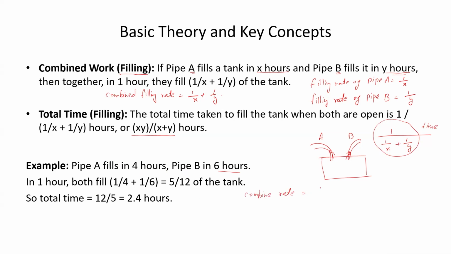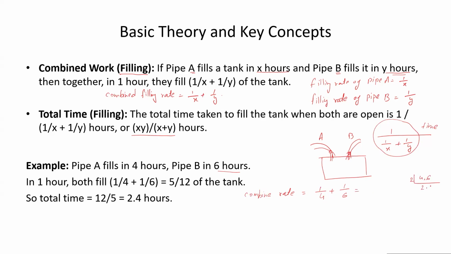The combined filling rate will be, because pipe A takes 4 hours to fill the tank, the filling rate of pipe A is 1 upon 4, plus the filling rate of pipe B is 1 upon 6. So the combined rate is 1 upon 4 plus 1 upon 6. Now take the LCM of 4 and 6.